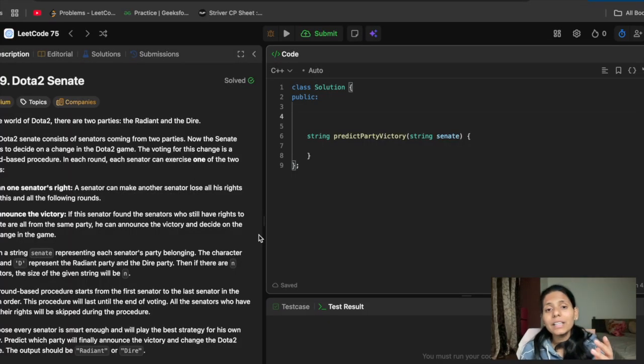So to participate in the next round, first we know that all senators are going to participate in the first round. So all senators means what? There are the young senators. The one who killed another, the killed one will be gone.